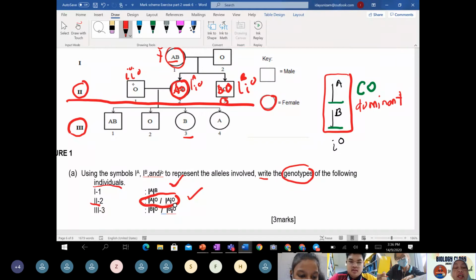Okay, so when the pattern of inheritance supposed to be AO. Am I right? AO, yeah. Okay, cannot AB. Semua blood group dia satu.